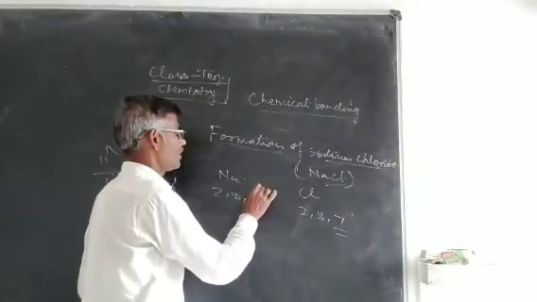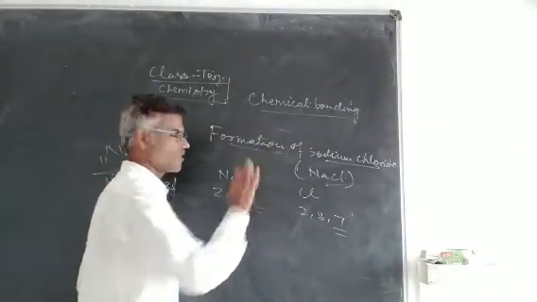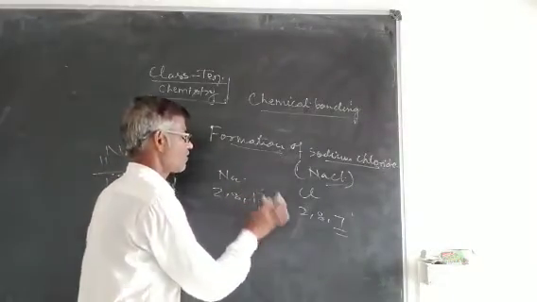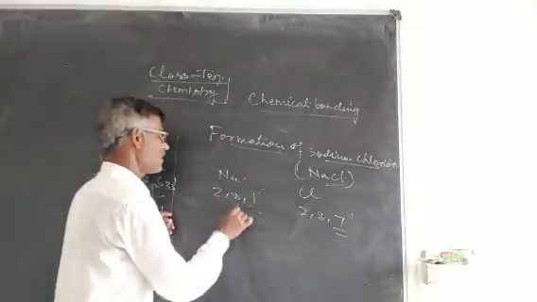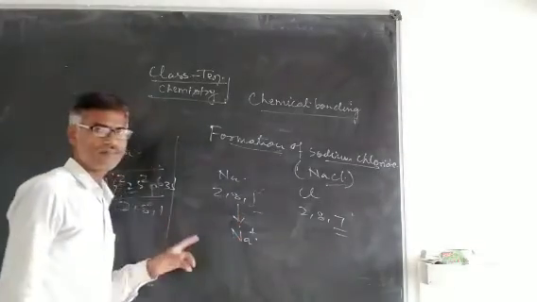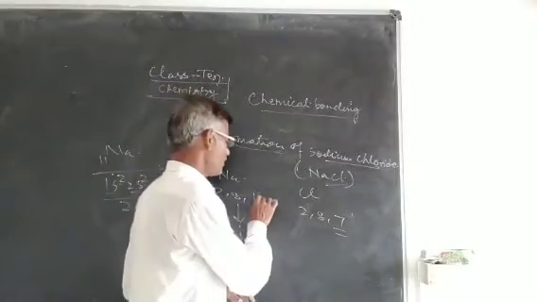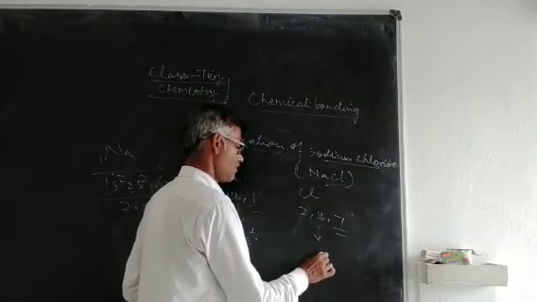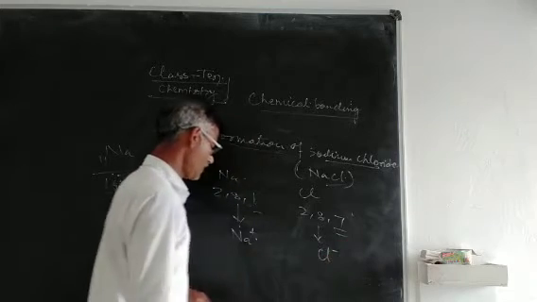Sodium loses one of its valence electrons. The only valence electron is lost by the sodium atom. As a result, it becomes a sodium cation, Na+. The electron lost by sodium is gained by the chlorine atom, forming the chloride ion.